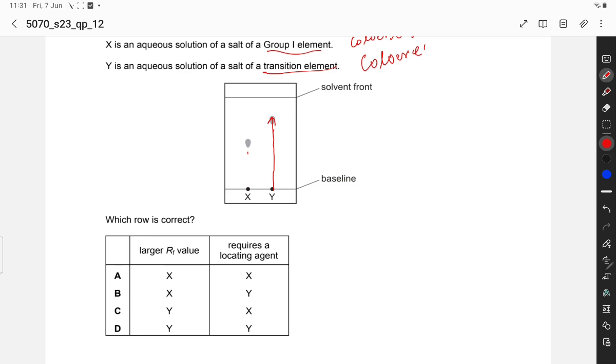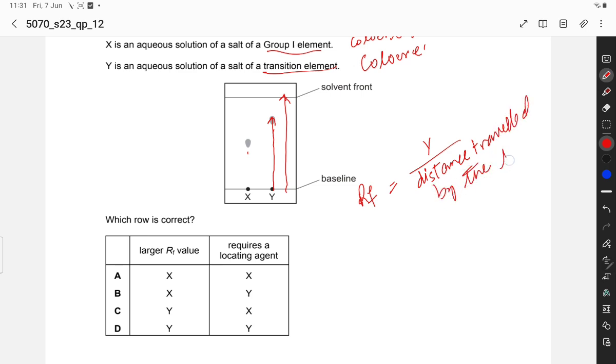The Rf value is calculated using the distance traveled by the substance over the distance traveled by the solvent; this is the solvent front.